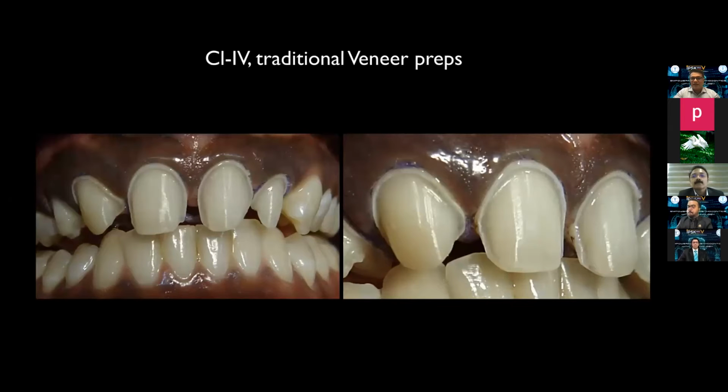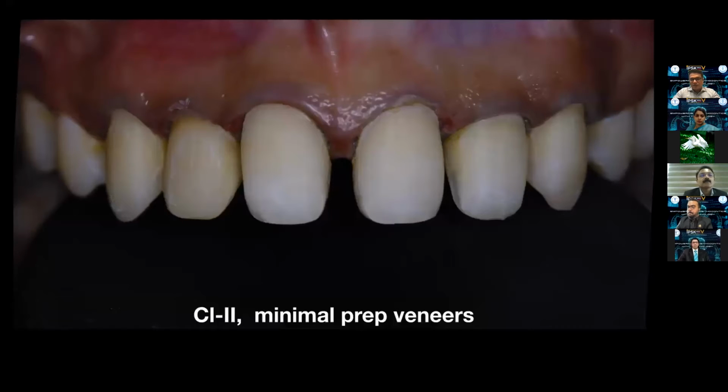So this is the kind of veneer preparation that we used to do almost 15 years back. These are some of my cases from the early part of my career. But today, this would be a gross over reduction of tooth surface. So even our veneer preps are getting conservative. This is the kind of class 2 minimum prep design that we are following today.